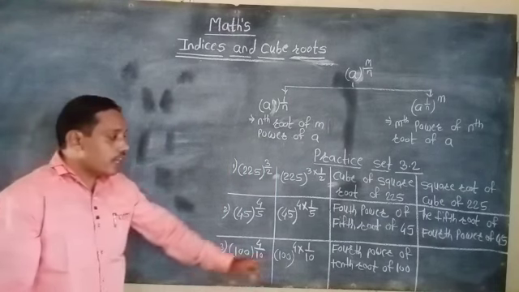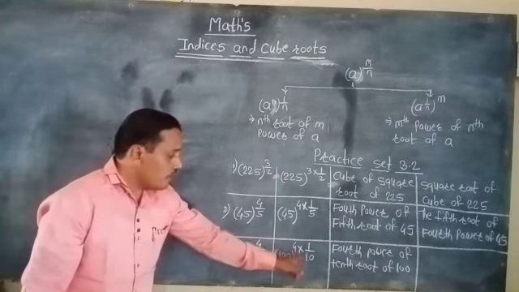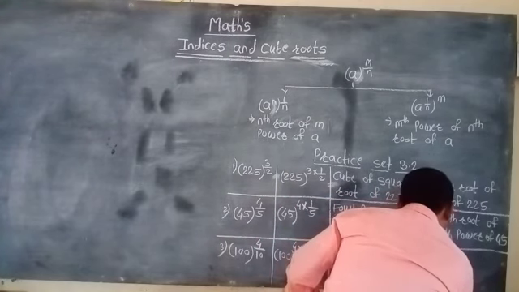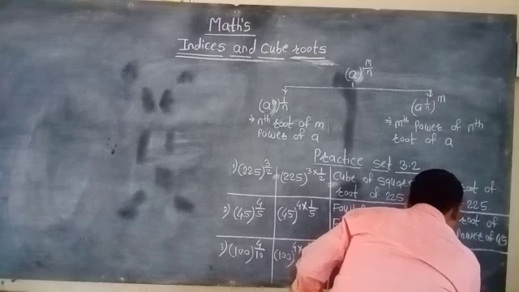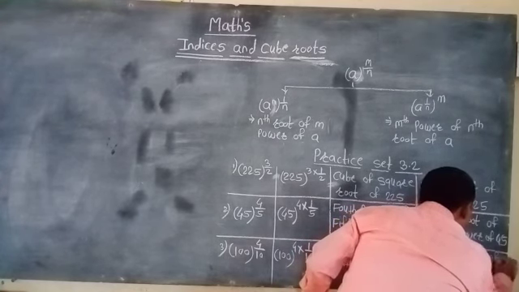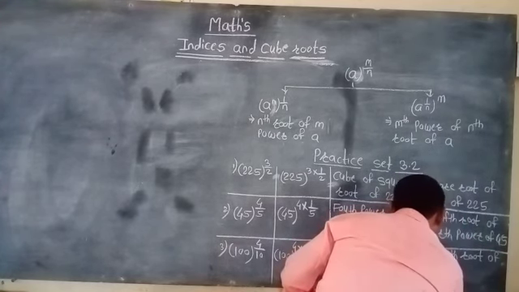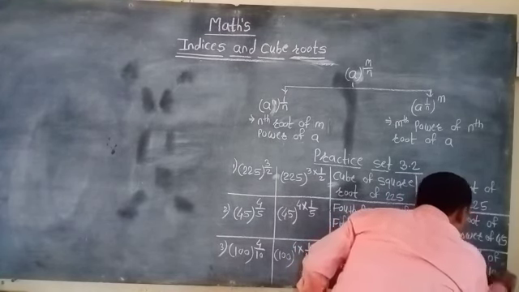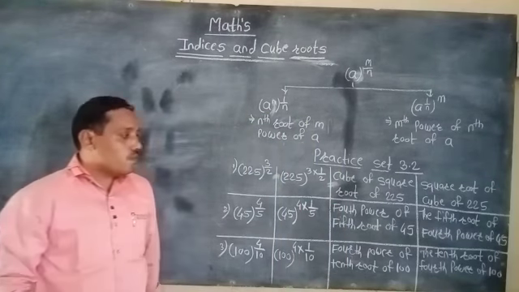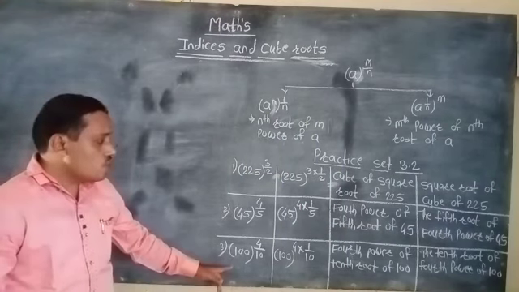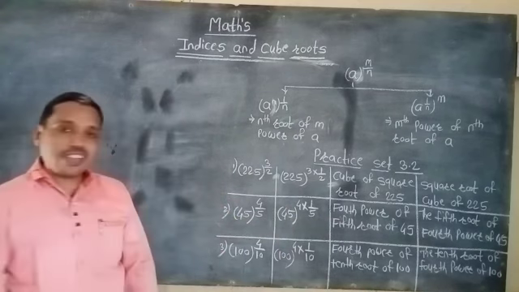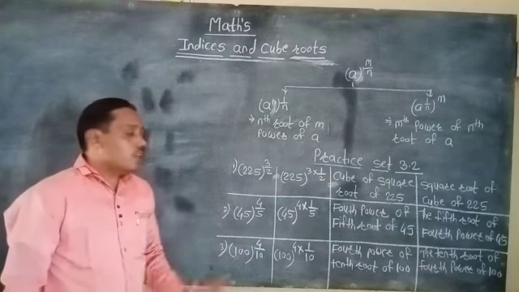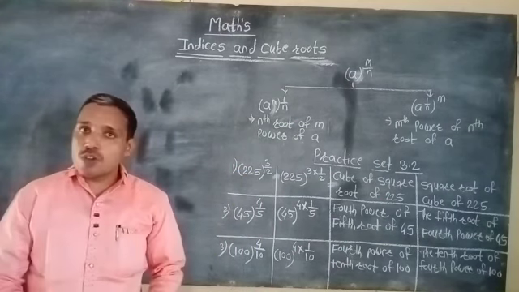Fourth power of 10th root of 100, and thereafter we use the 1/10 root, the 10th root of fourth power of 100. The 10th root of fourth power of 100. So in this way we get two different statements by using the same indices in the form of m/n. The remaining examples you will try at your home.